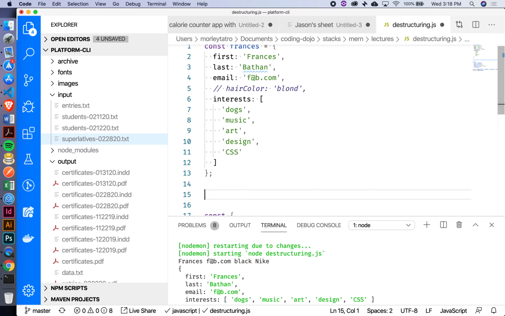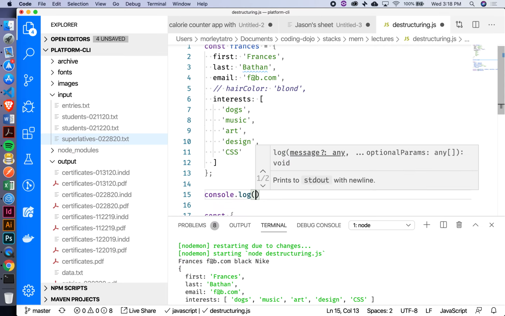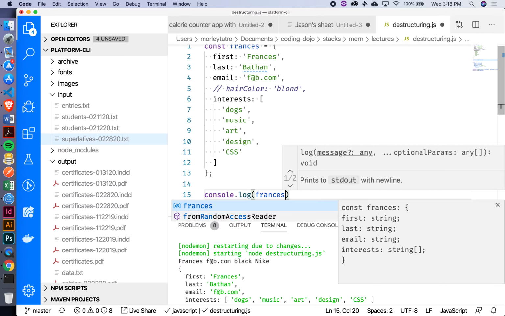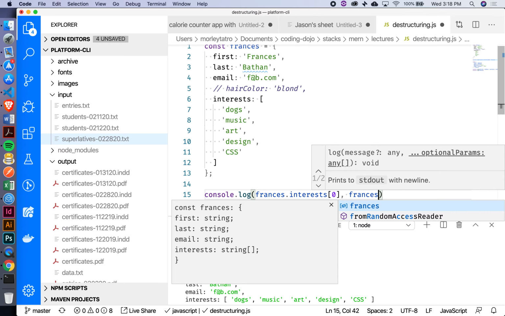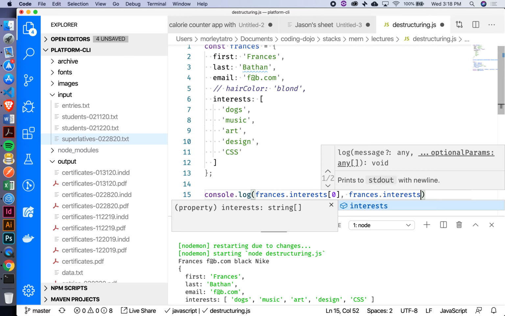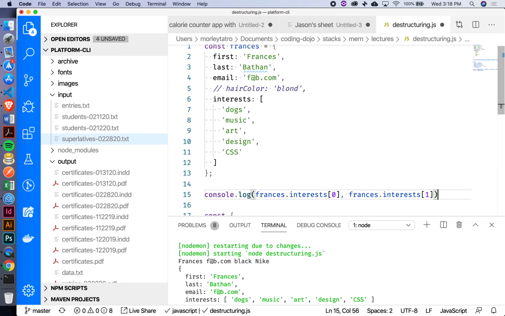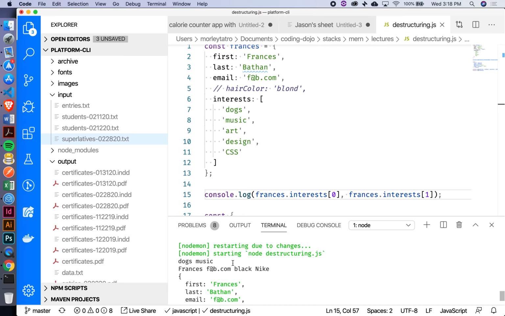Yeah, so it would be something like this. We'd say console log Frances dot interests, and then if I wanted the first one, I would put at the 0 index, right? And then Frances dot interests at the 1 index, like that. And that should give me what we're expecting. So if I look up here, dogs and music, right?